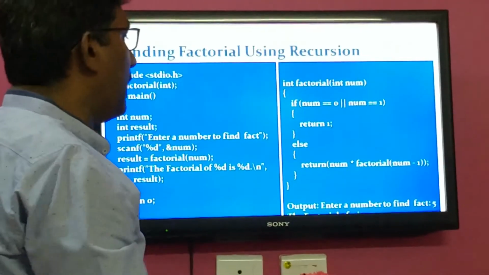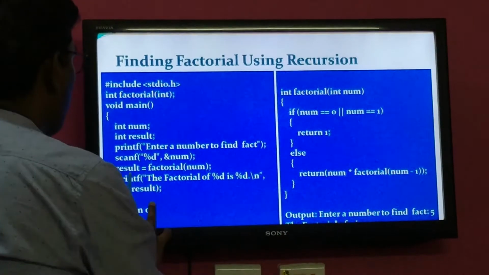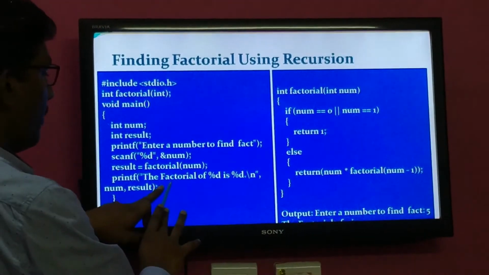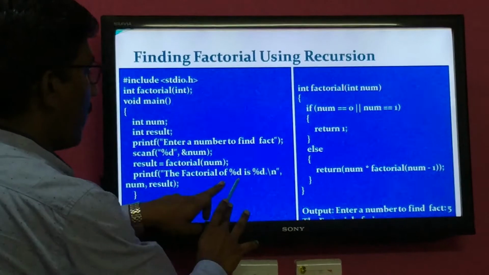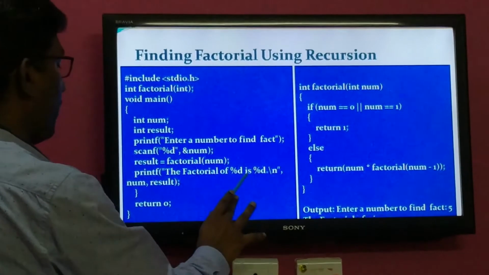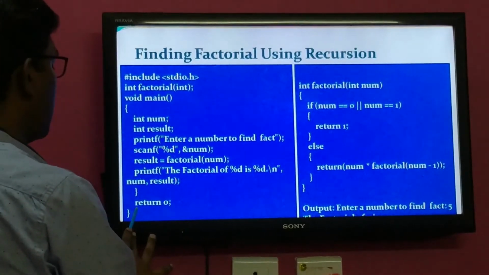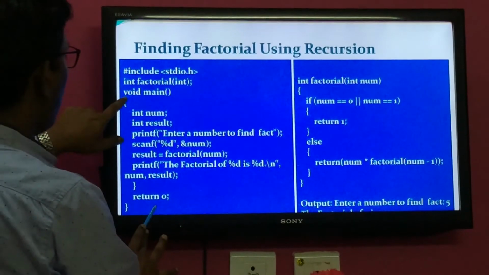So 120 will be returned finally from this place to this place. So the result is 120, that will be displayed over here. Factorial of 5 is 120, that output will be displayed. Then closing brace, return 0, because the function return type over here is void.